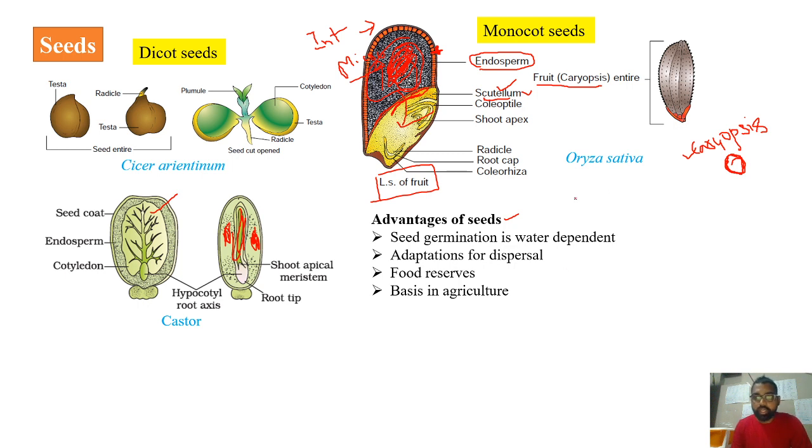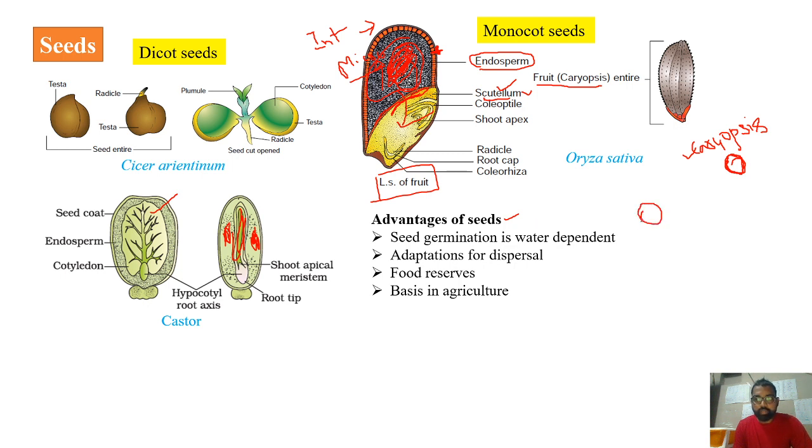But in the case of algae, Bryophyta and Pteridophyta, water is a must for fertilization to take place. They completely depend on water for fertilization. But in the case of gymnosperms and angiosperms, water is not necessary for the pollination as well as the fertilization process. So as the fertilization process is independent of water, seed germination actually depends on water.